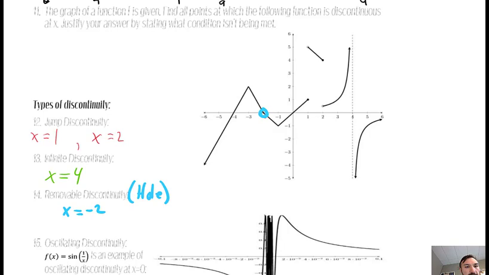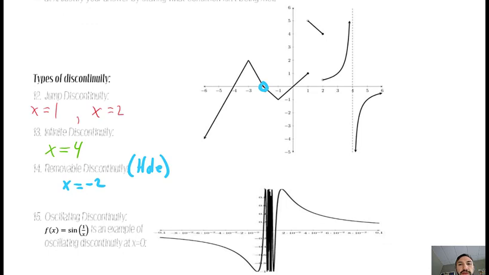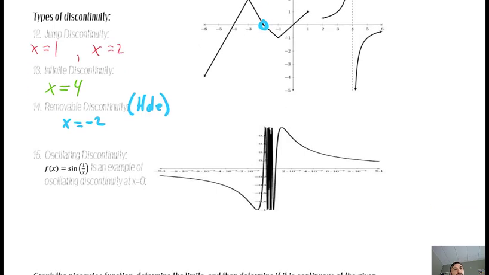So these two people don't usually struggle with. This one, sometimes people forget that this is for a hole, but we call it removable discontinuity. And it could also be like, you know, the point could be up there. But that's still removable.